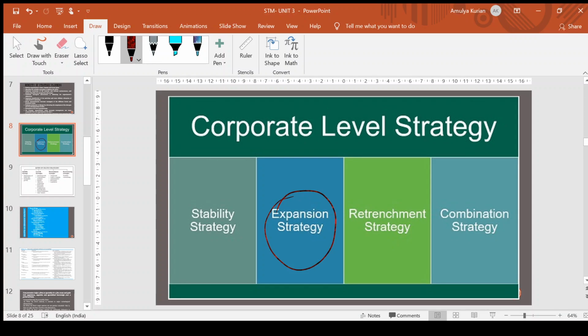And if you have remembered, in the first unit we have already talked about the different levels of strategy. One is corporate level strategy, second is business level strategy, third is operational level strategy, fourth is functional strategy. Sometimes in certain books operational level strategy and functional level strategy are clubbed together and put as one. So in corporate level strategy there are four: stability, expansion, retrenchment and combination. So let's see what are the different strategies which come under each of these.